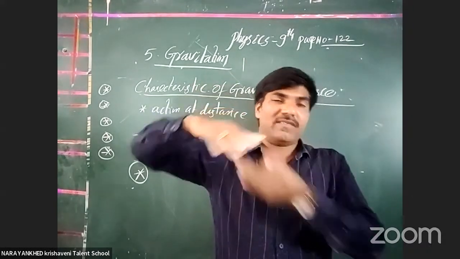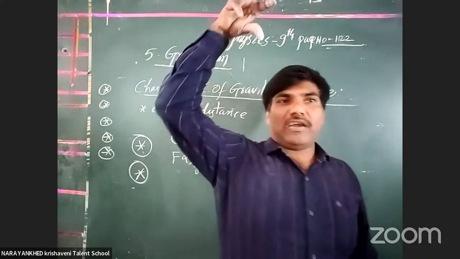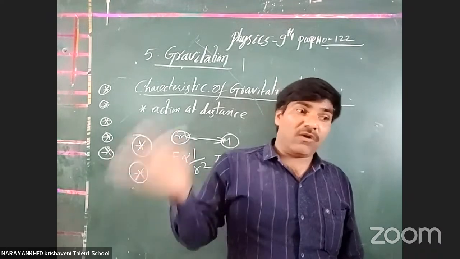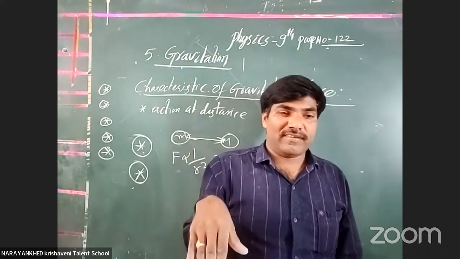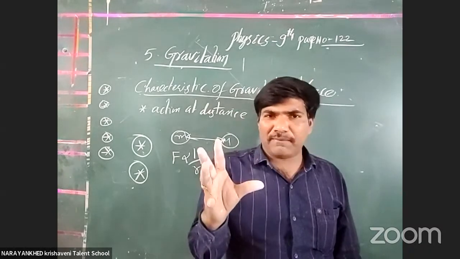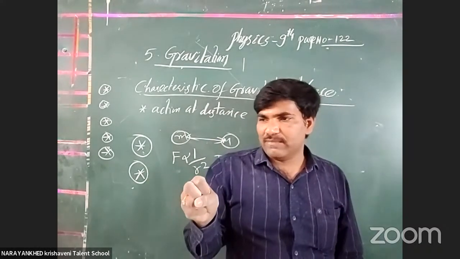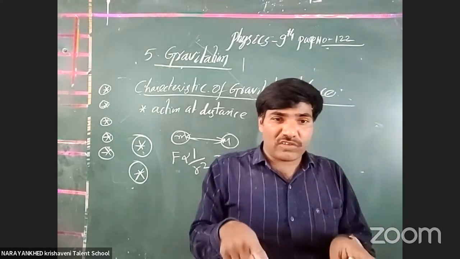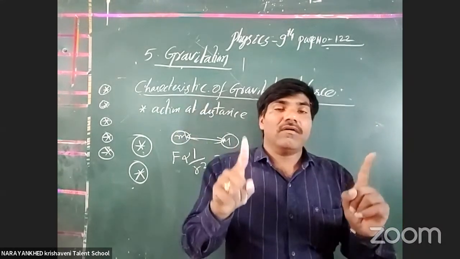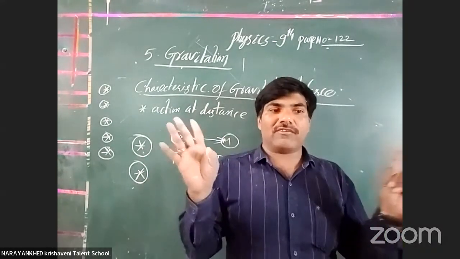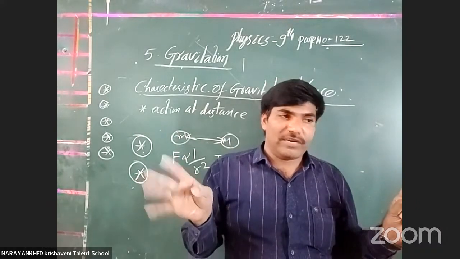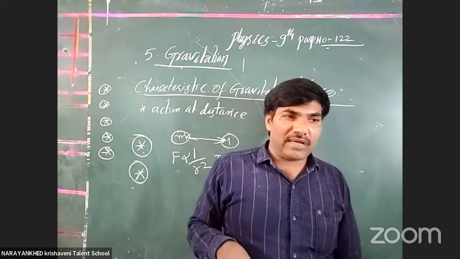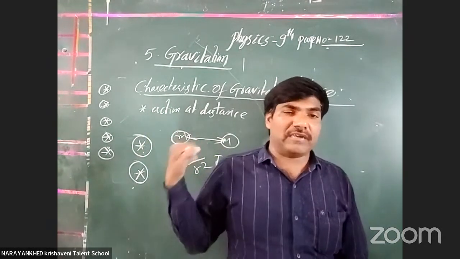Suppose one mango falls towards the earth. Is the Earth only giving force on it? No. The mango also attracts the earth towards it. It is small, but it is attracted towards it. Pair forces are working here, and the two are attraction forces only, not repelling forces. It is not that one is repelled and another is attracted. Both are attracted, each towards the other. Okay, clear or not? That is the nature, the character contained by our gravitational force.